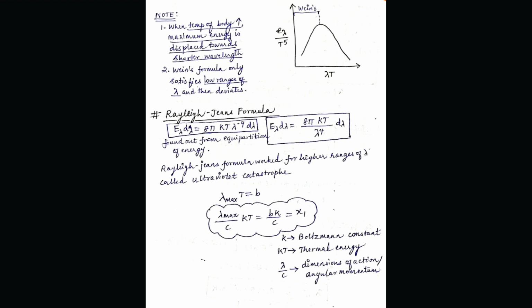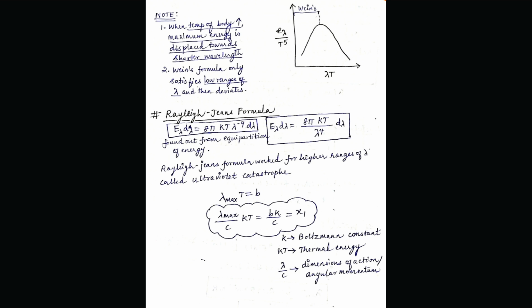He again took the same thing that was said by Wein: lambda max into T is equal to b. He multiplied k to the T and divided by c. Obviously, if we multiply by k and divide by c, the same is applicable to the constant which we get through lambda T. It becomes bk by c, which we call X1. We will later see the value of X1 to be 0.2014 into h. We will see it later.